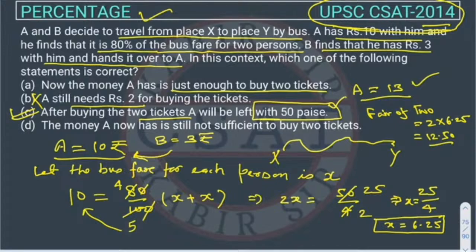Okay. So what's the option D? Let's see. The money A now has is still not sufficient. This is also wrong. Okay. So what's the correct answer? The correct answer is option C. This was an easy question. I hope everyone understood this, right?